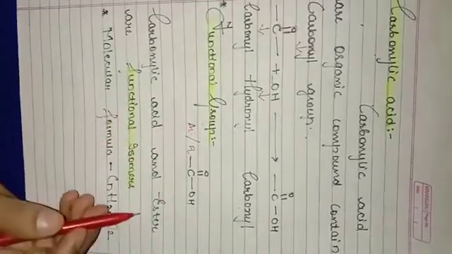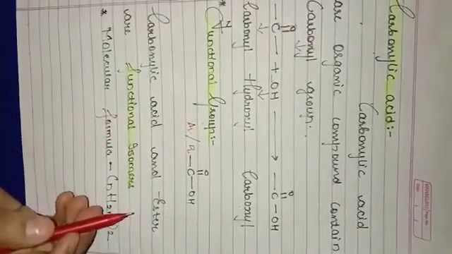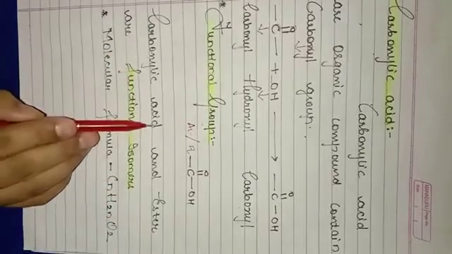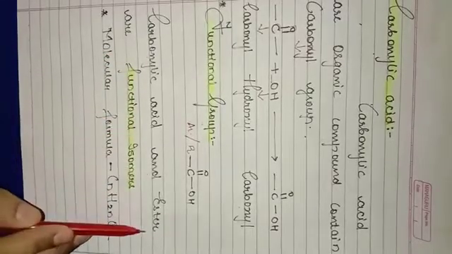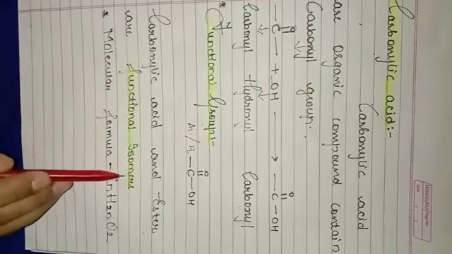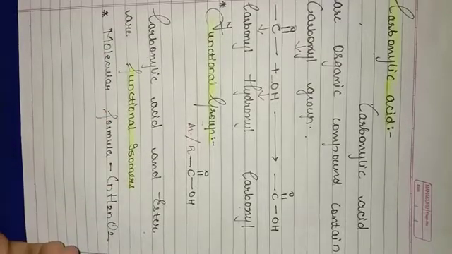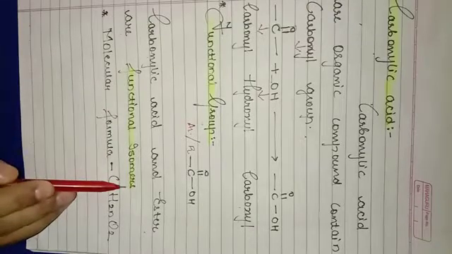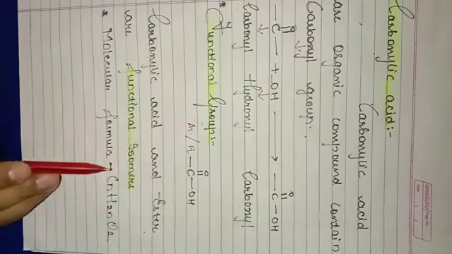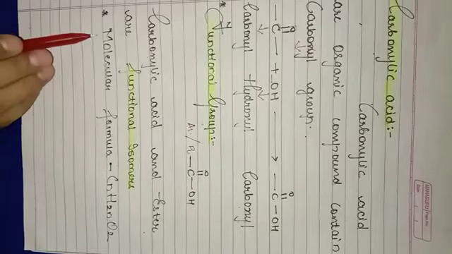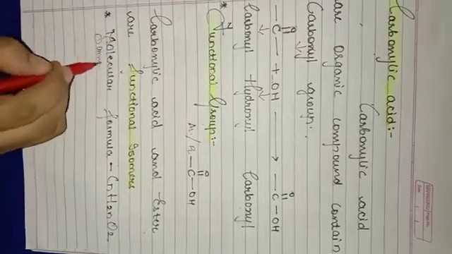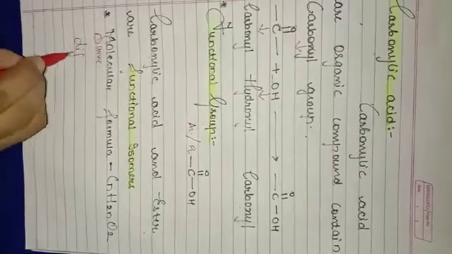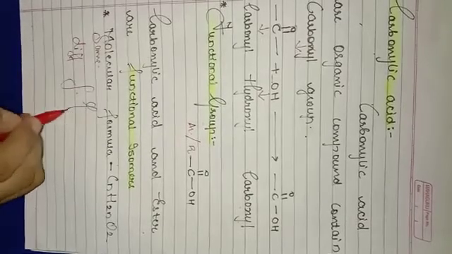Now additional information regarding carboxylic acid. Carboxylic acid and ester are functional isomers of each other. What are functional isomers? Yes, functional isomers are those compounds having the same molecular formula but different functional groups.